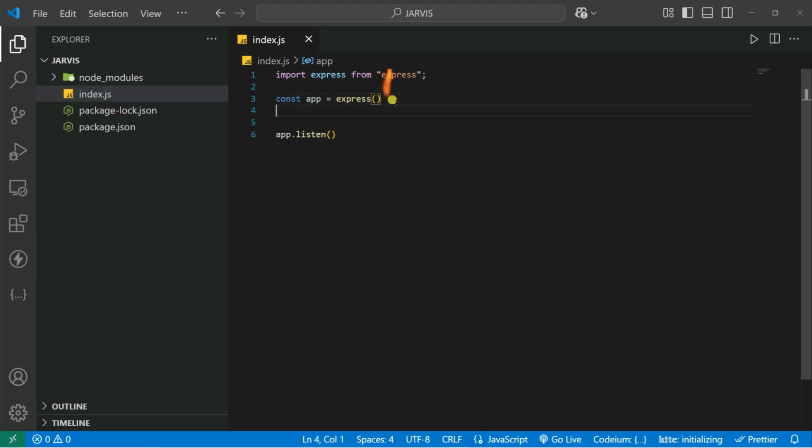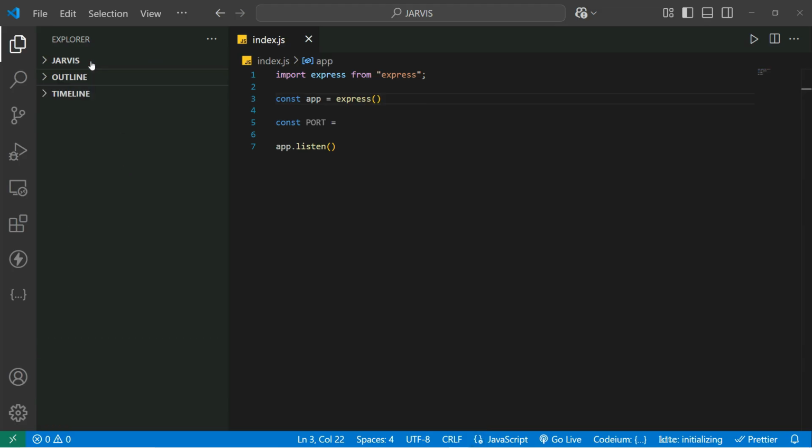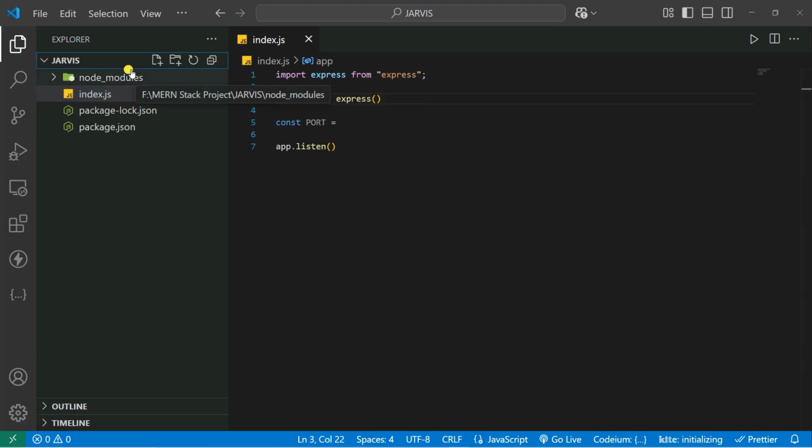So let's initialize the port. Let's say const port. It's better to add this port number inside your .env file, because this is confidential information. So the confidential information we are going to save inside our root folder. I mean, sorry, inside our .env file. So let's add it.